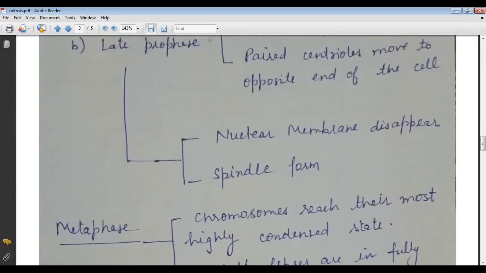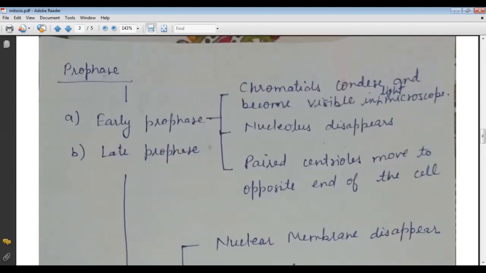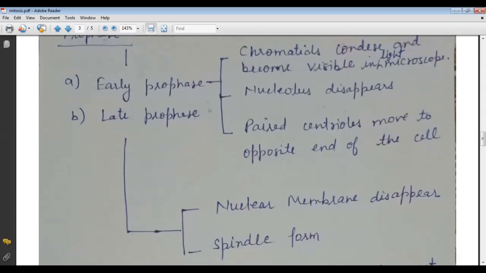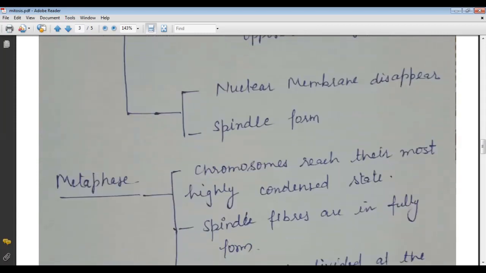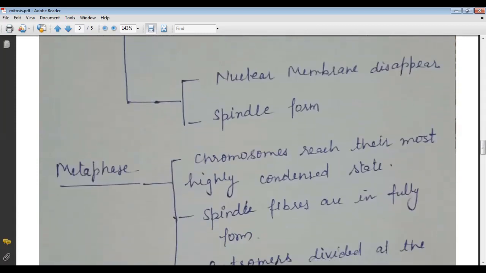In the prophase, as we see in the diagram, there is an early prophase and a late prophase. In the early prophase, the chromatids condense and become visible in the light microscope. Then the nucleolus disappears. Then the paired centrioles move to the opposite poles of the cell. In the late prophase, the nuclear membrane disappears, and the spindle fibers form.